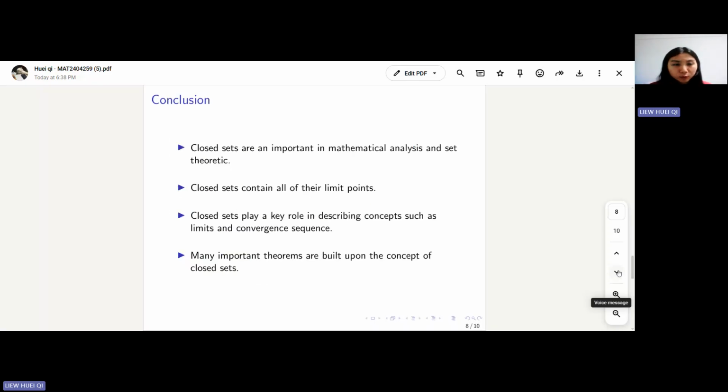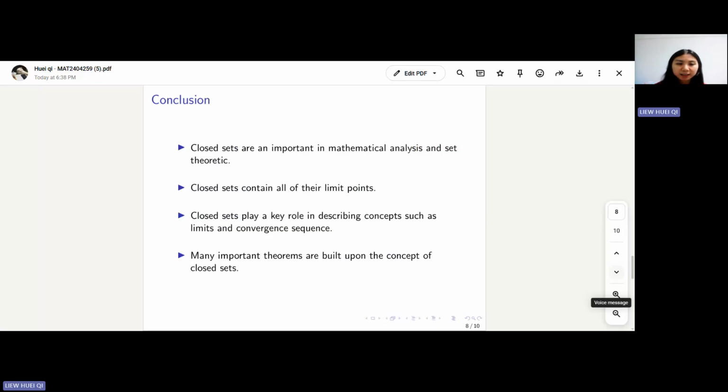And then we move to the conclusion part. In this presentation, we studied the concept of closed set in mathematical analysis, and we introduced the sequential definition of closed set, which describes how the set behaves under limits of sequences.